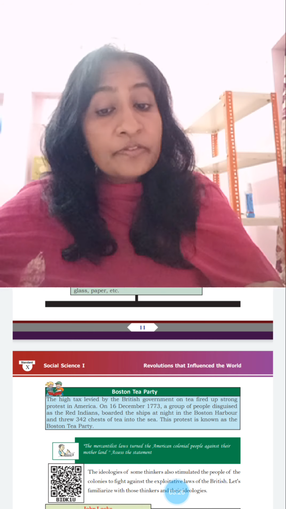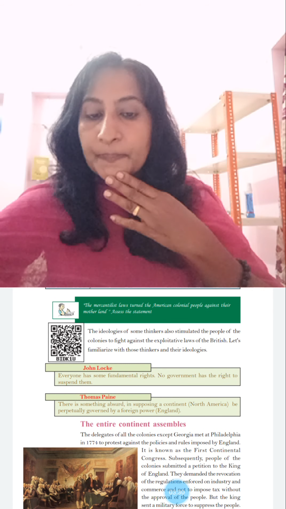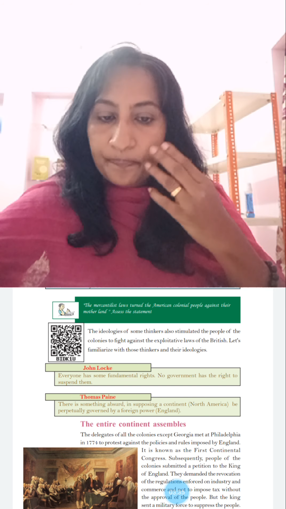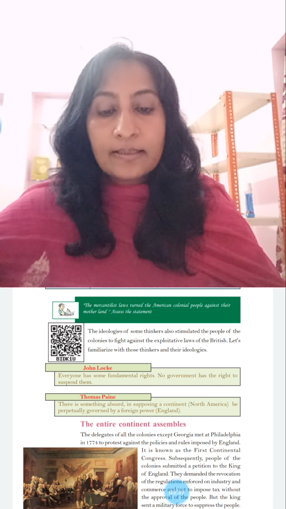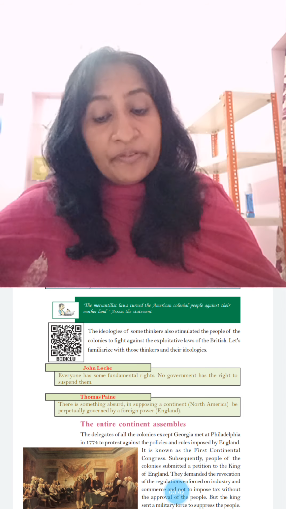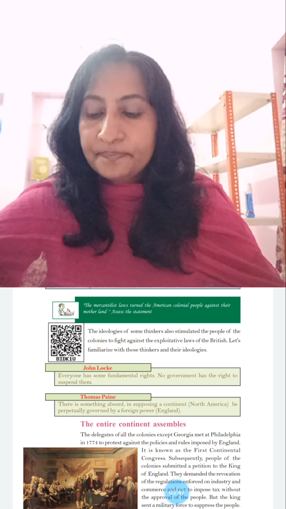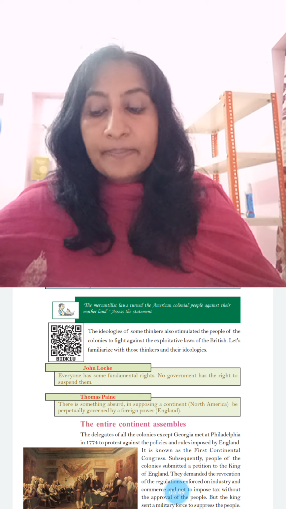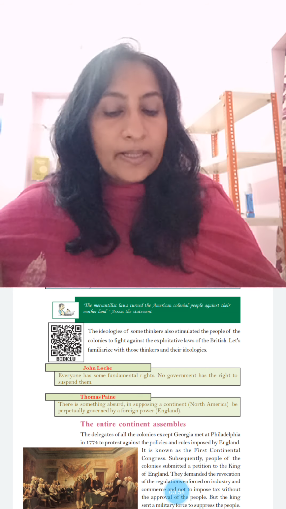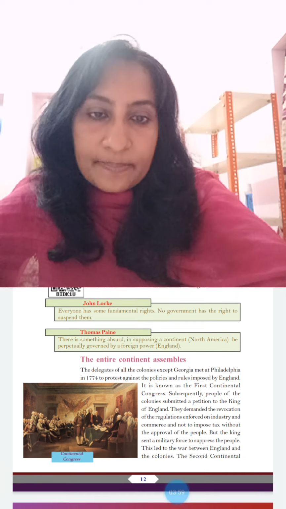The ideologies of some thinkers also stimulated the people of the colonies to fight against the exploitative laws of the British. Let's familiarize ourselves with those thinkers and their ideologies. First one, John Locke. He said, everyone has some fundamental rights. No government has the right to suspend them. Thomas Paine said, there is something absurd in supposing a continent, that is North America, to be perpetually governed by a foreign power, England.